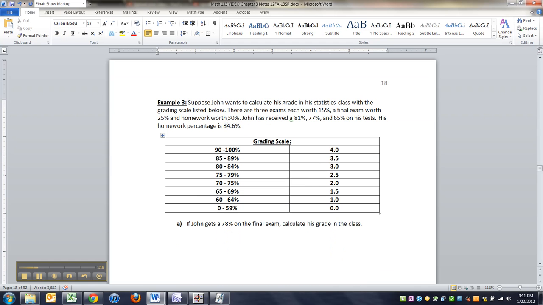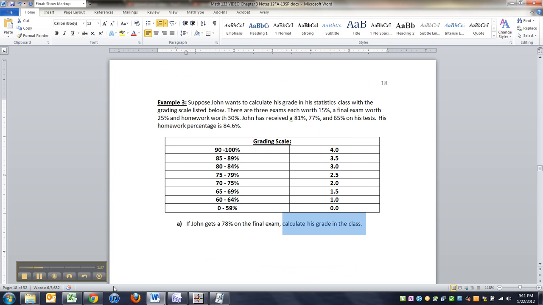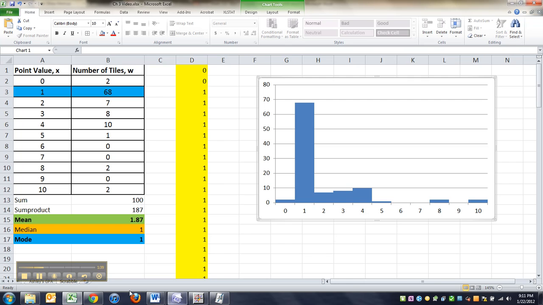Now, let's do it again. Suppose John wants to calculate his grade in statistics class with the grading scale below. There are 3 exams, each worth 15%, a final exam worth 25%, and homework worth 30%. John has received these grades, and so on. If he gets a 78% on the final, calculate his grade in the class. All right, this is going to be really nice. This is going to work really well.